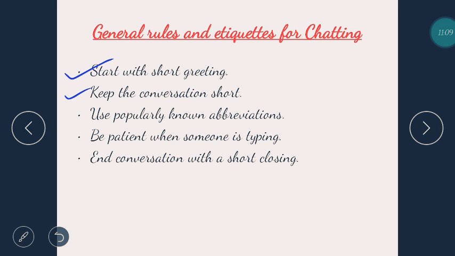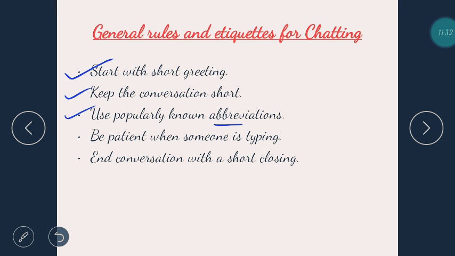Don't fill it with unnecessary information unless it's your best friend or your parents or your siblings. Use popularly known abbreviations. It makes you look more trendy.